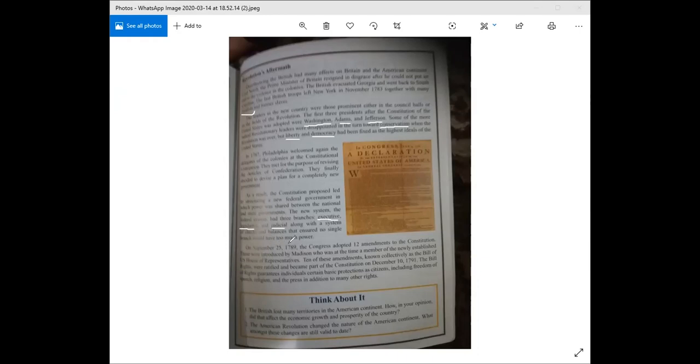On September 25, 1789, the Congress adopted 12 amendments to the Constitution. These were introduced by Madison, who was at the time a member of the newly established U.S. House of Representatives. 10 of these amendments, known collectively as the Bill of Rights, were ratified and became part of the Constitution on December 10, 1791. The Bill of Rights guarantees individuals certain basic protections as citizens. So that is what the Bill of Rights does. It gives us protection, including freedom of speech, religion, and the press, in addition to many other rights. So this is what their Constitution or their Bill of Rights was based on.